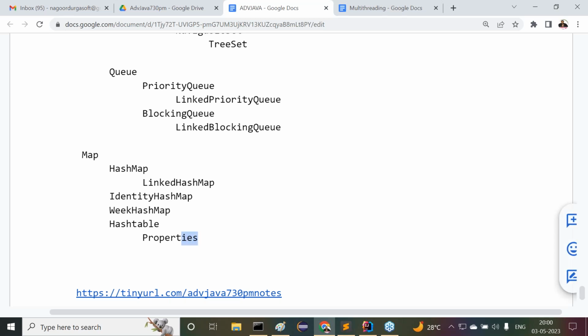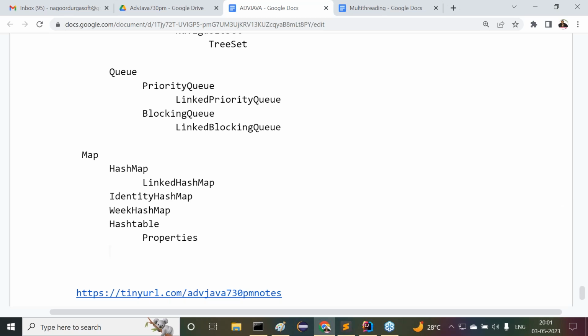This is important. Not only in Java, but in J2EE and in frameworks also, this properties file is very, very important, especially if you go for Spring Boot microservices. In every Spring Boot project, we provide a properties file for the sake of configuration. Alternative YAML files are also available in Spring Boot instead of these properties files. But anyway, we are going to understand the content. The properties file topic is very, very important everywhere, apart from core Java.